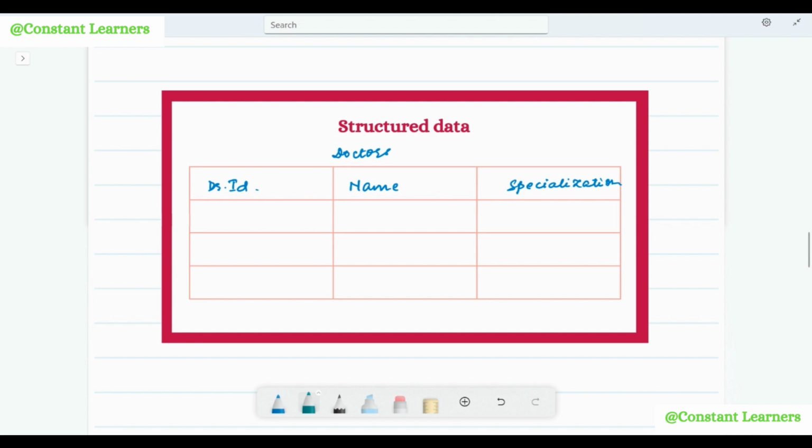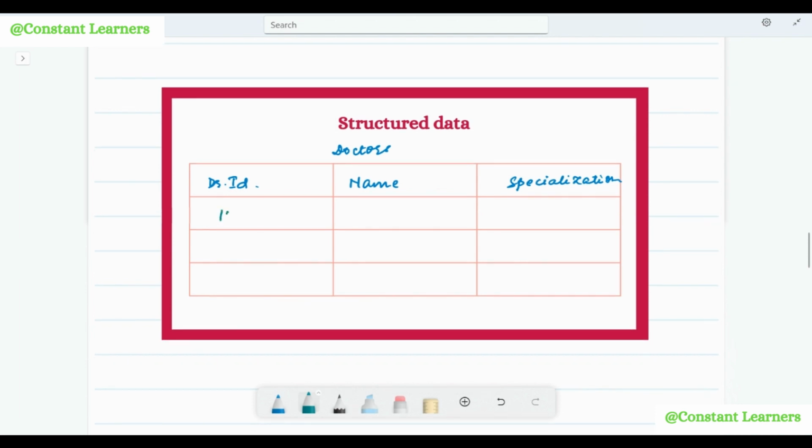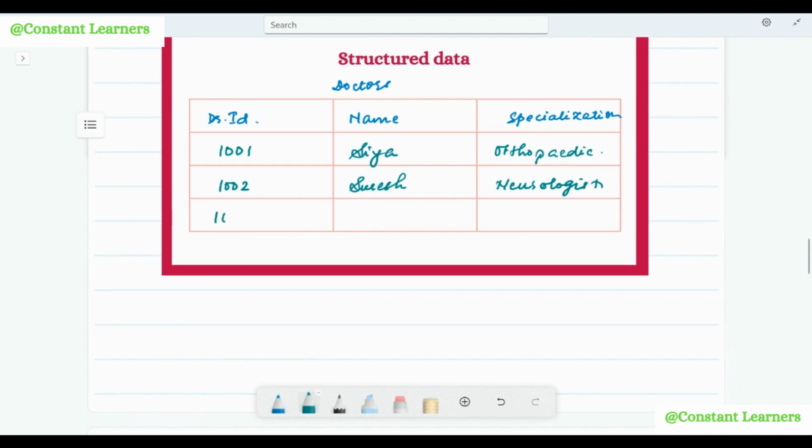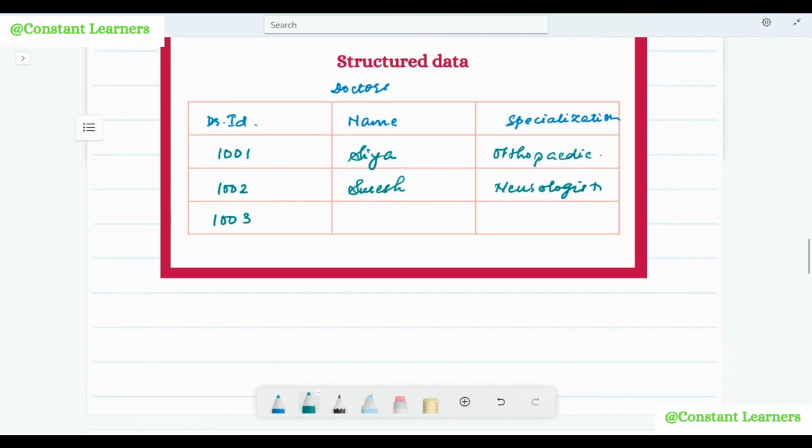Let's say the ID of the first doctor is 1001. Her name is Sia. Then next is 1002. The doctor's name is Suresh, and he is a neurologist. Then the third doctor's ID is 1003.